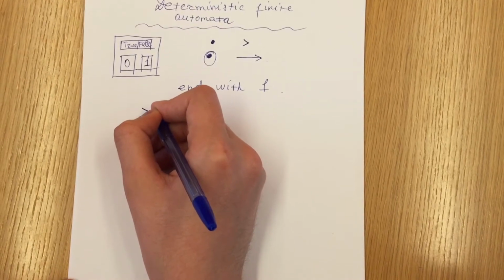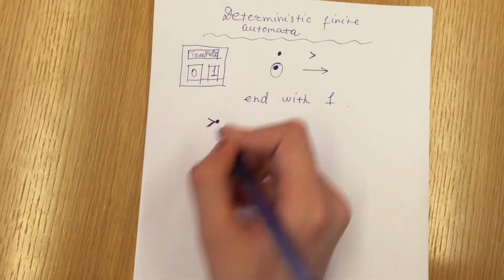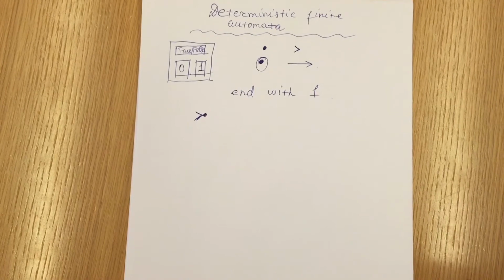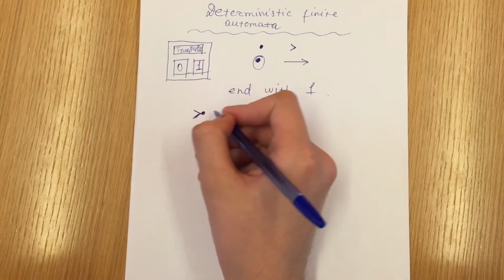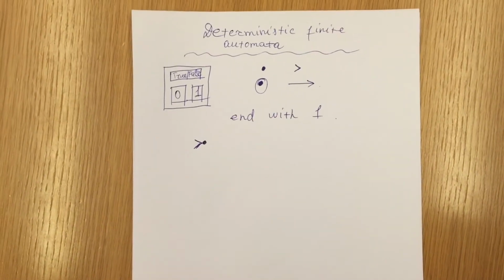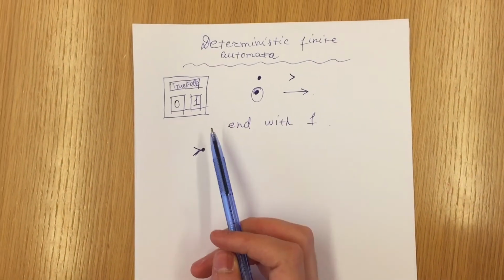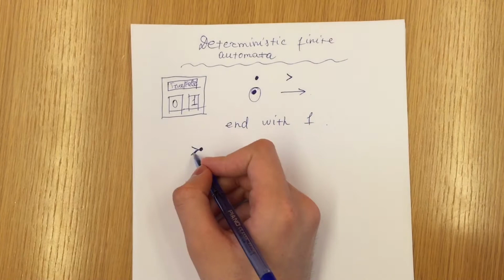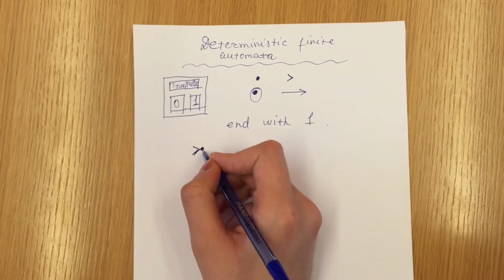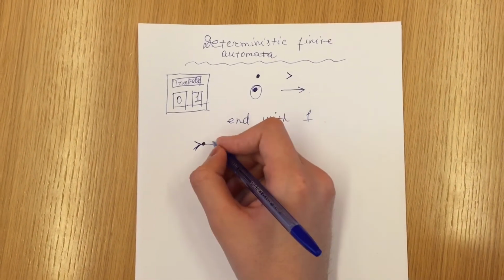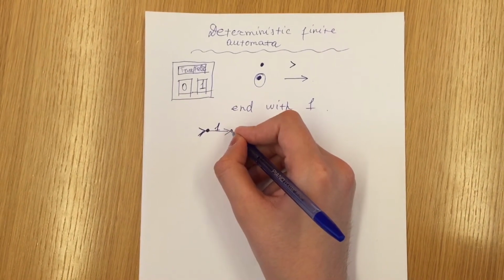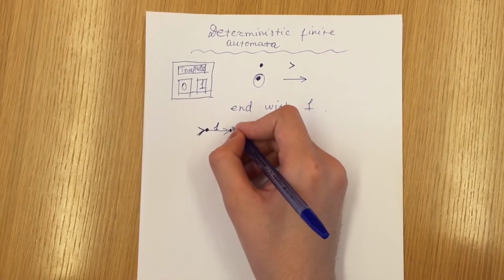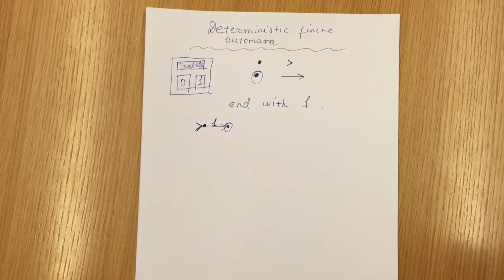It will be here. Initial state doesn't satisfy our condition because it doesn't end with 1. So from each state we should go both to 0 and 1. Somewhere it should go anyway. So we go to 1. This condition satisfies us, and we denote it as a final state.